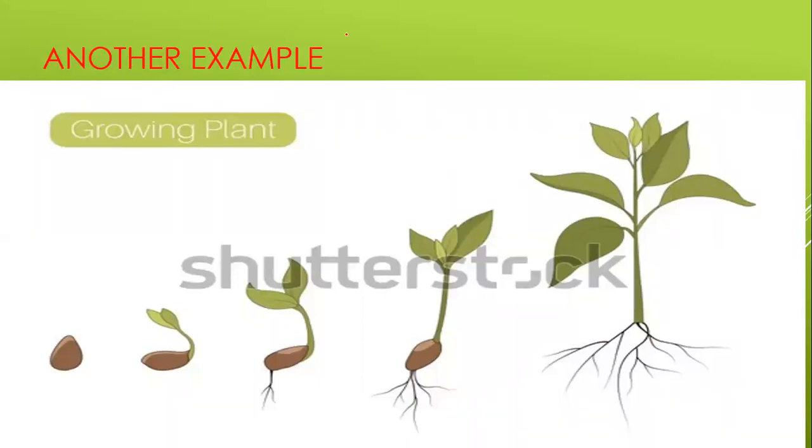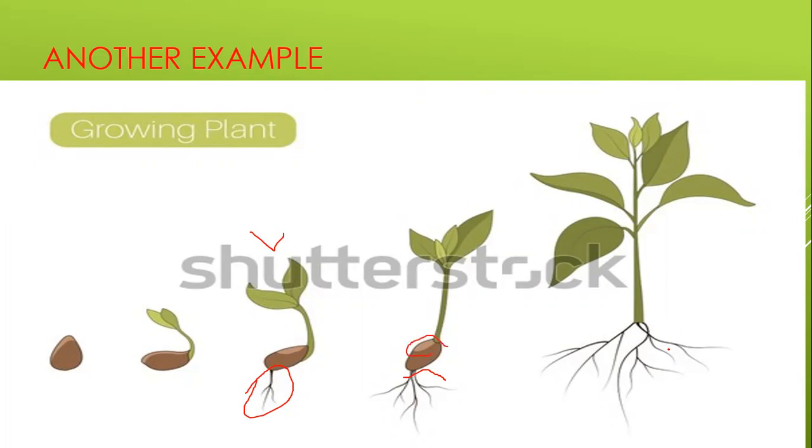Look at here. First of all, you have a seed. This is another example of how plants grow up. First, there is a seed. Then a small shoot comes out of the seed. In the third step, you will notice that roots are coming out of the seed, and you have a small baby plant here. We call this plant a seedling. It is like a young plant, and finally you have an adult plant. In the adult plant, you will notice that the seed vanishes.